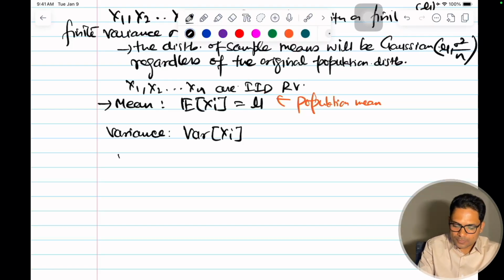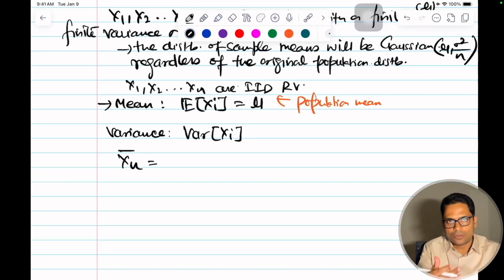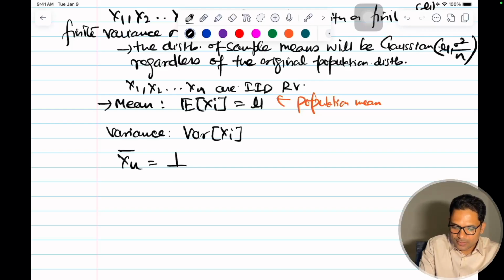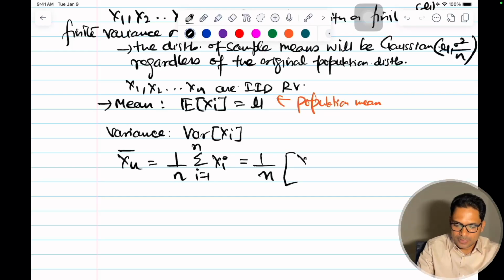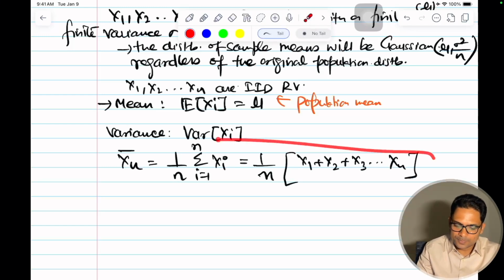Now, what will be my xn bar, the sample mean of all of this? So this will be 1 by n, sum of i equal to 1 to n of xi. This will be equal to 1 by n times x1 plus x2 plus x3, and so on till xn. This will be my sample mean.